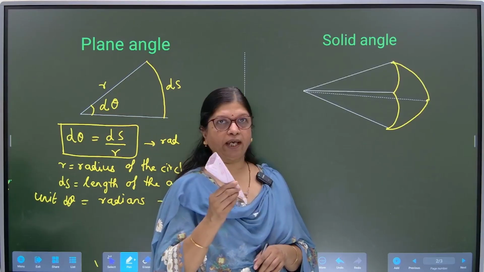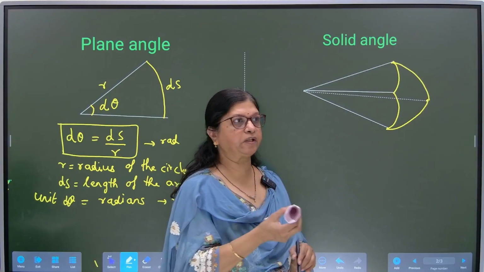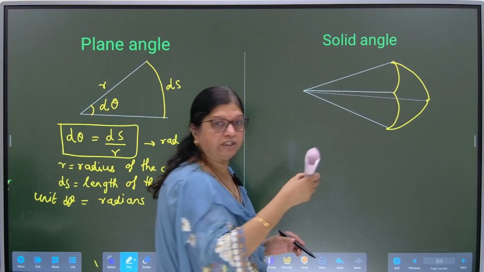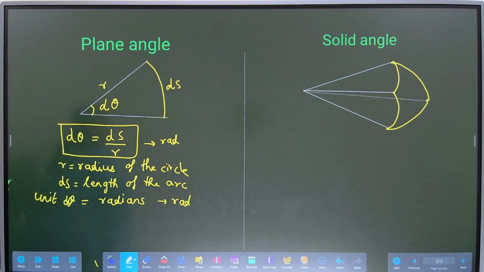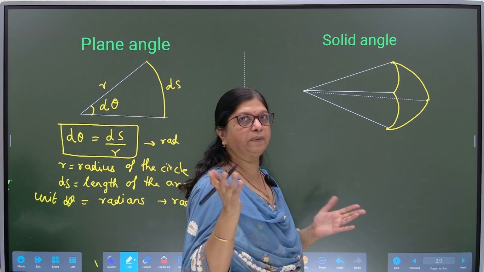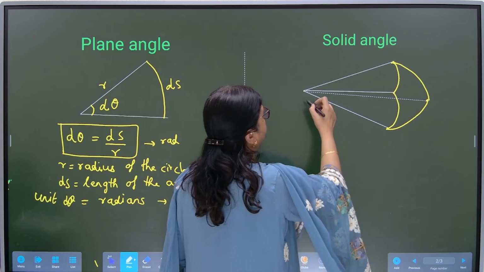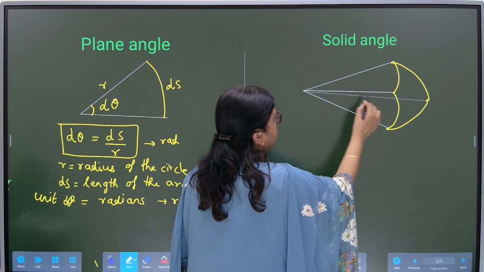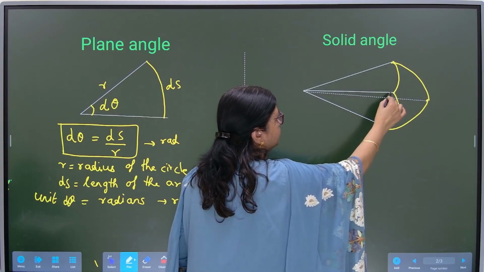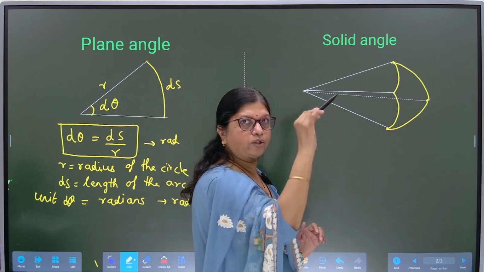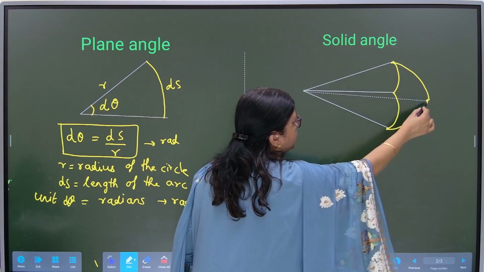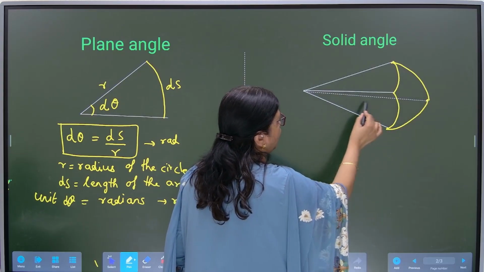Fine. So I have drawn the part of the sphere on the board like this. You can imagine it, and I will teach you also how to draw it, because in the exam drawing it may become a little bit difficult for you. So I have just drawn 3 line segments, as you can see. Then with that yellow portion, I have made a circular arc shape for both of them. And then I have again drawn 2 portions of arcs and I have drawn a dotted line.